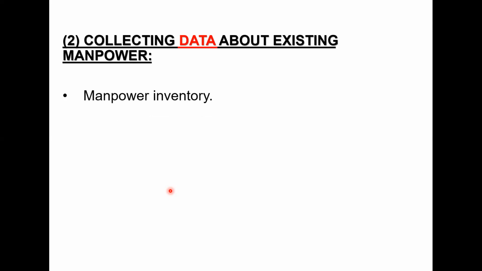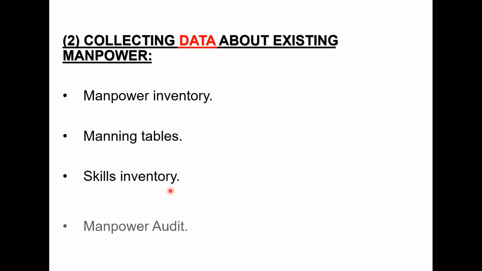So the methods that we have to discuss today that would help collecting the data about existing manpower are manpower inventory, preparation of manning tables, skills inventory, and manpower audit. So let us understand each and every one in detail. The first method that is used to collect the data about the existing manpower is undergoing a manpower inventory.